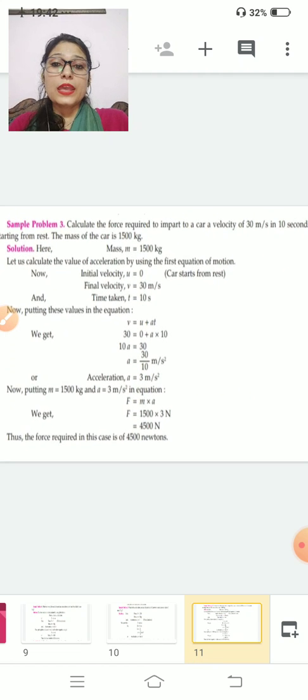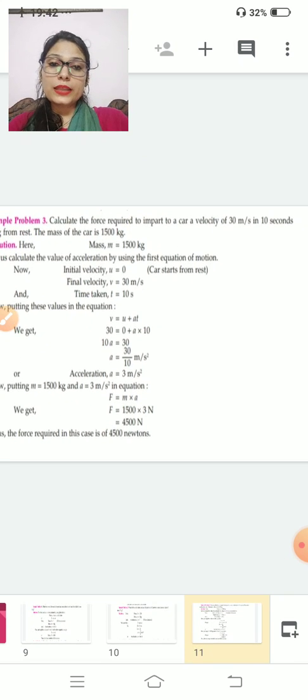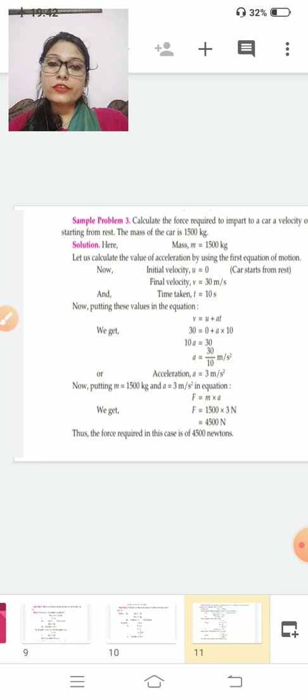Now calculate the force required to impart to a car a velocity of 30 meter per second in 10 seconds starting from rest, and the mass of the car is 1500 kg. Mass is given to you. Clear?